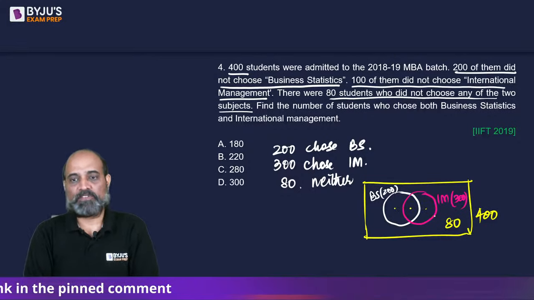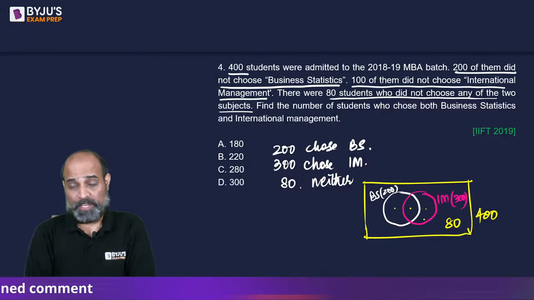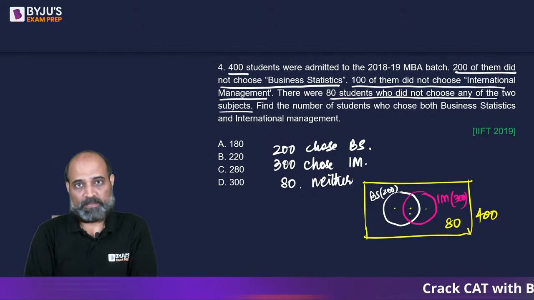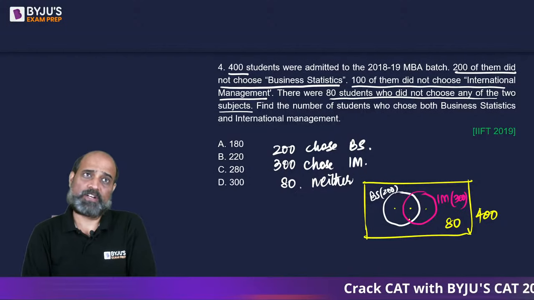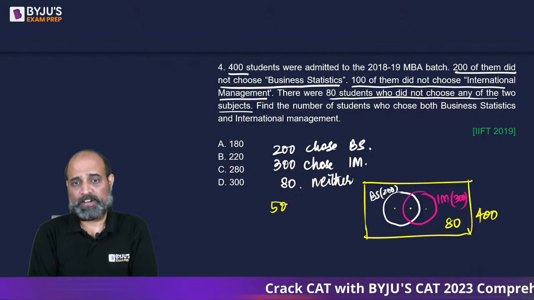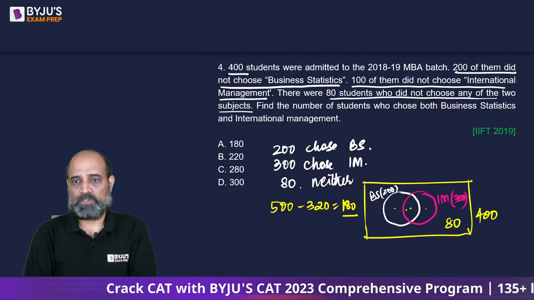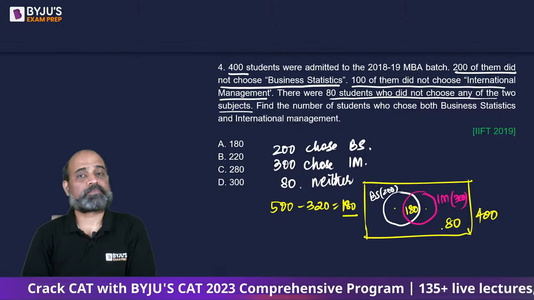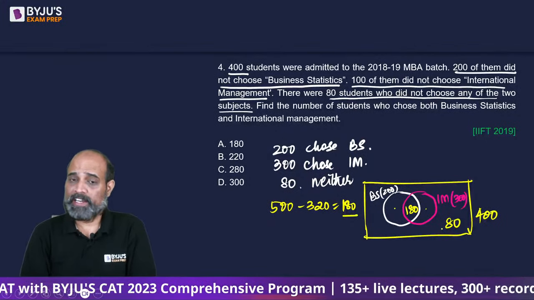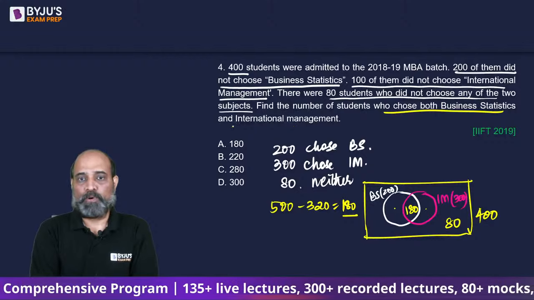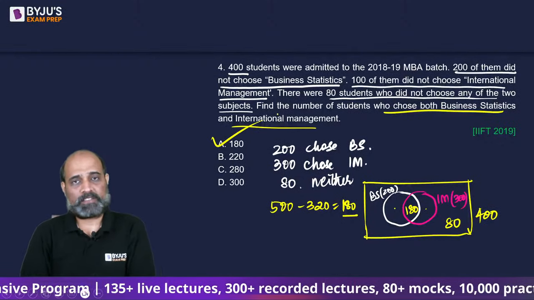That means the sum of these 3 should be 320. And right now if you add, this is 500. So extra बीच में जाएगा. 500 is how much extra than 320? 500 minus 320, which will give us 180. So ये 180 बीच में जाएगा. Right? This is how you solve Venn diagram. 2 sets. So question asked is who chose both? So 180 will be the answer.